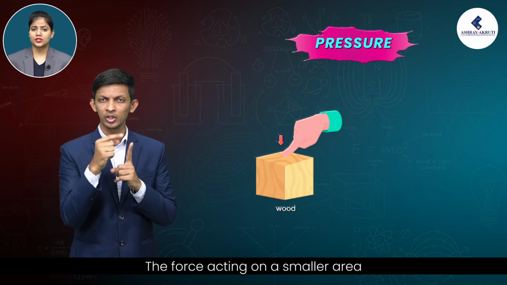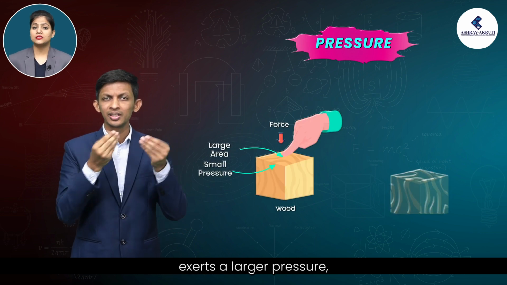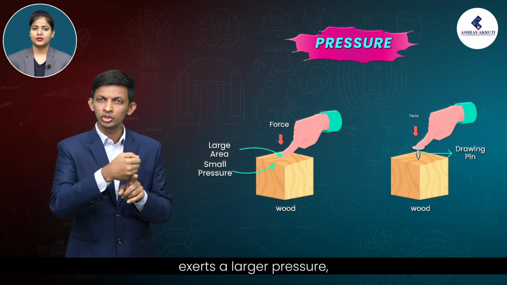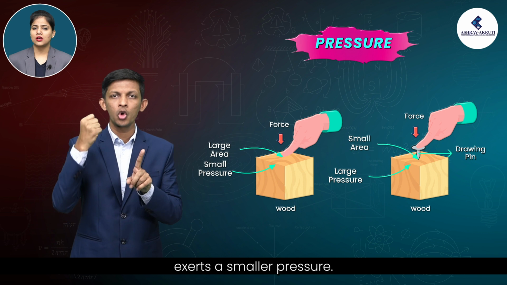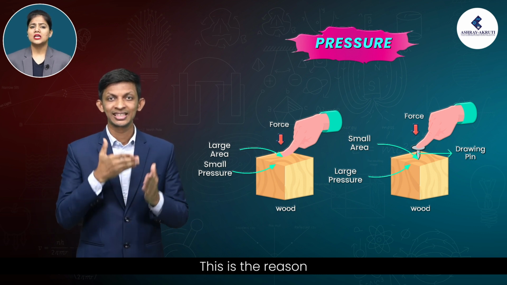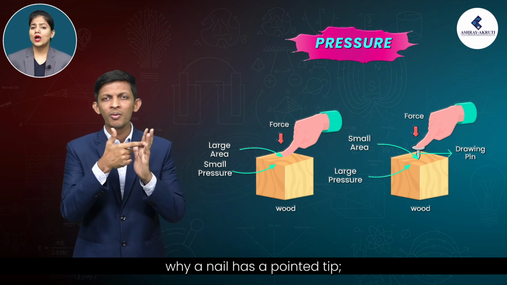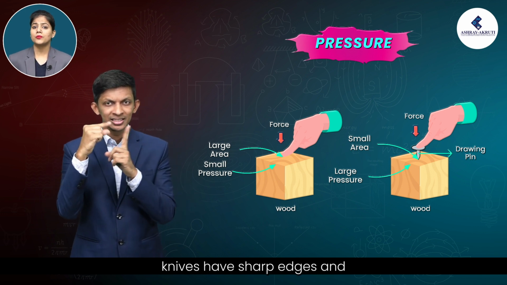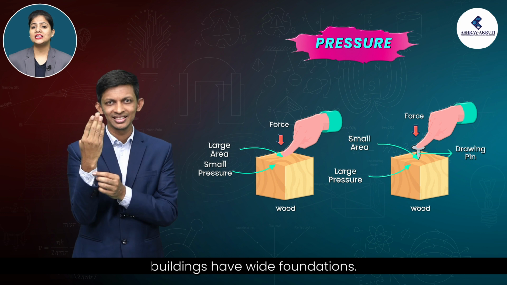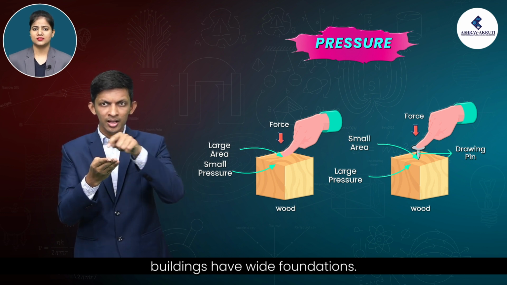The force acting on a smaller area exerts a larger pressure, and the force acting on a larger area exerts a smaller pressure. This is the reason why a nail has a pointed tip, knives have sharp edges, and buildings have wide foundations.